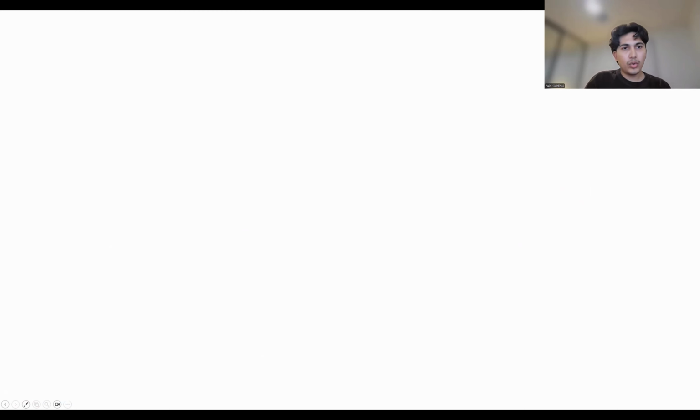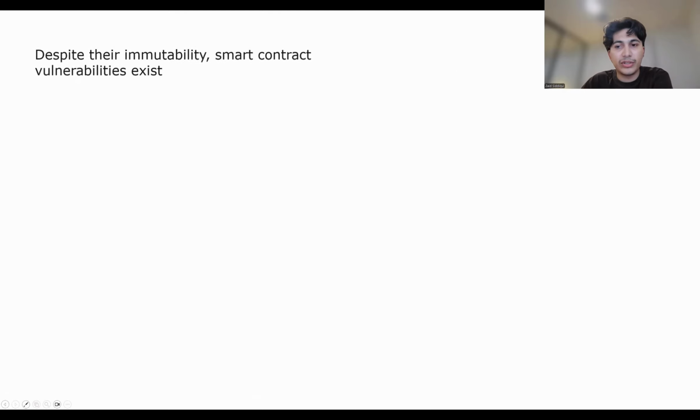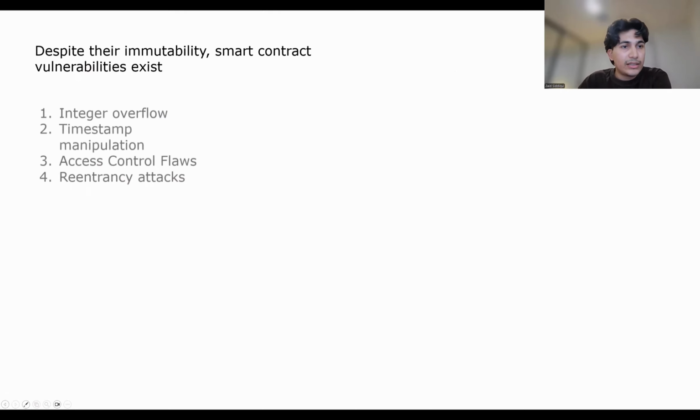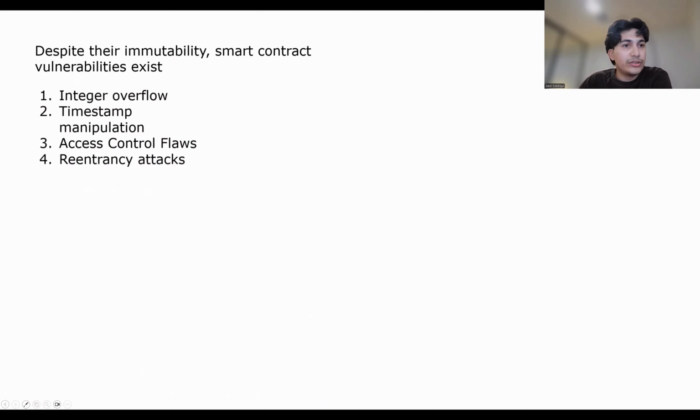Now, however, despite the secure nature of smart contracts, they are not free from vulnerabilities. Some of these vulnerabilities include integer overflow, timestamp manipulation, access control flaws, and reentrancy attacks. These four are the most common vulnerabilities that smart contracts have to deal with.